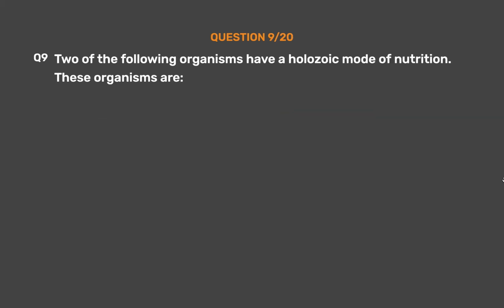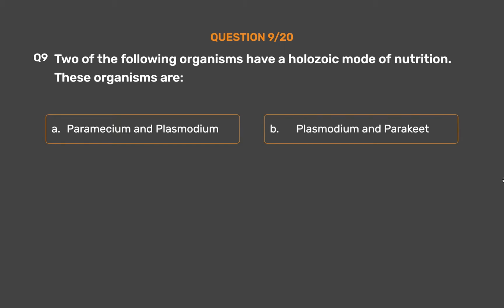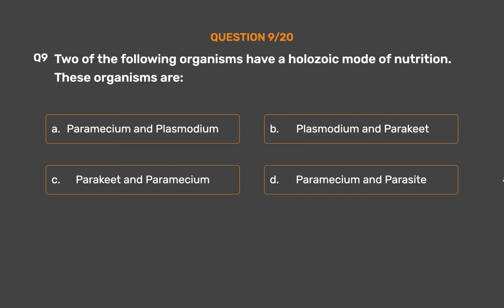Question number 9. Two of the following organisms have a holozoic mode of nutrition. These organisms are option A. Paramecium and Plasmodium. Option B. Plasmodium and parakeet. Option C. Parakeet and Paramecium. Option D. Paramecium and parasite.